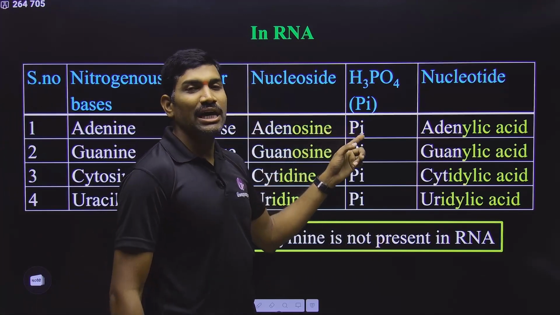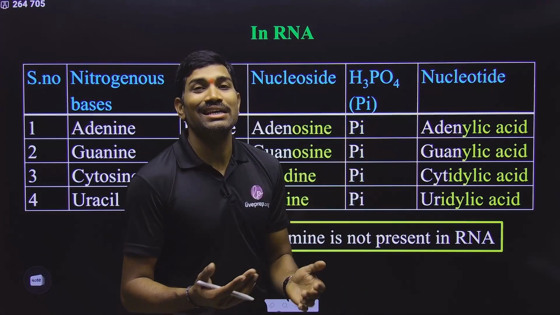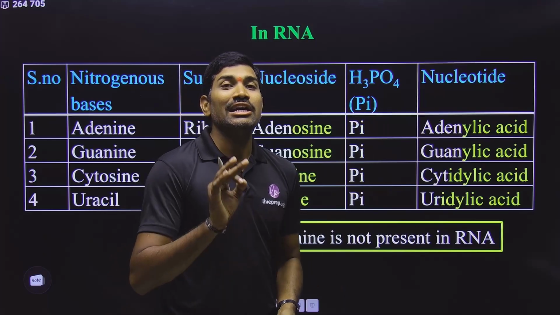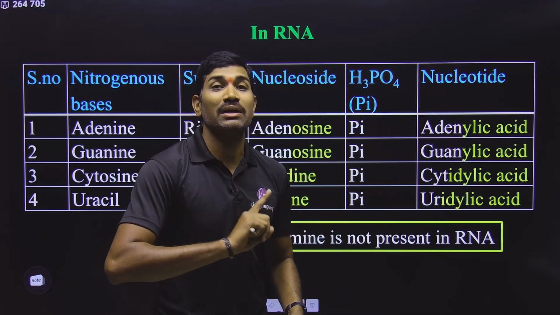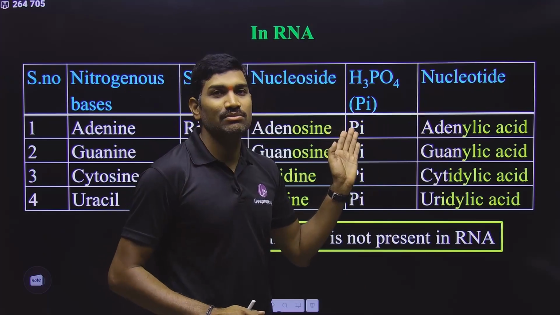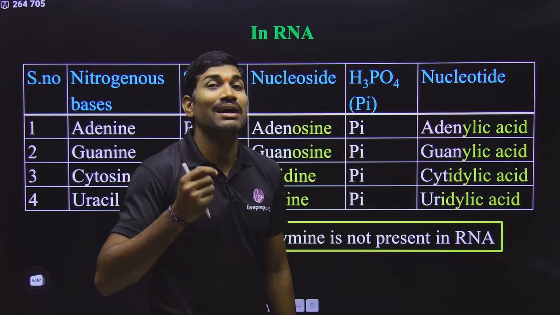To this, Pi means what? H3PO4, phosphoric acid. Specifically, it is orthophosphoric acid. It is phosphoric acid, not phosphorous acid. This is also a previous NEET examination question. So observe carefully, it is phosphoric acid.